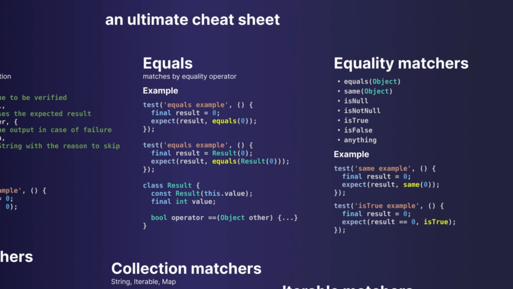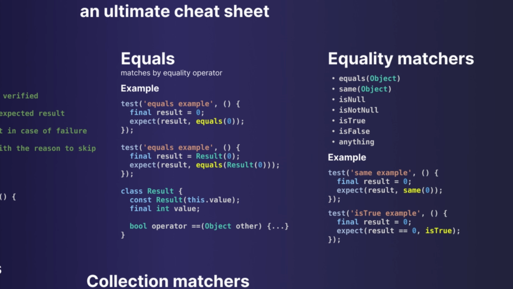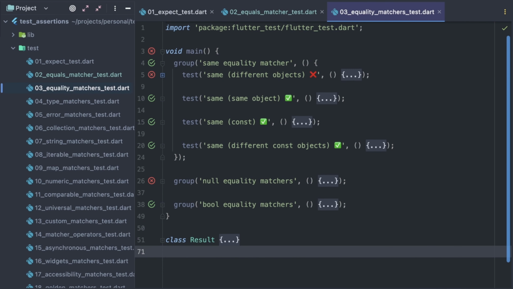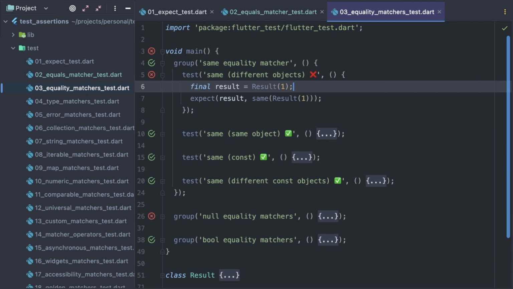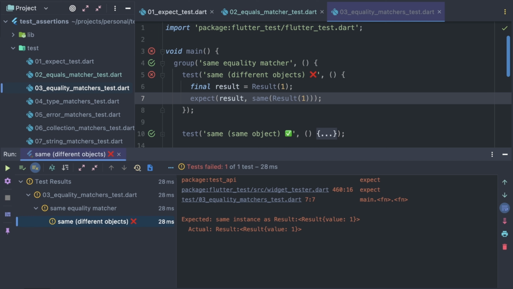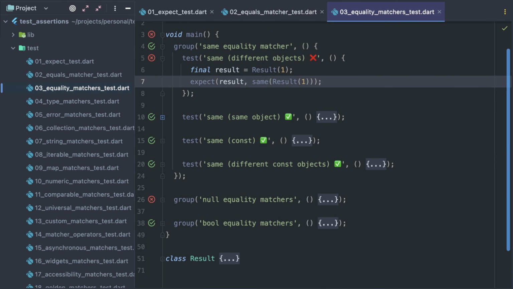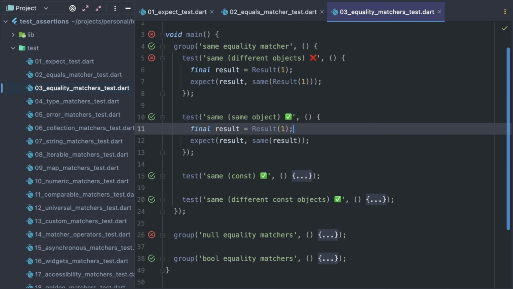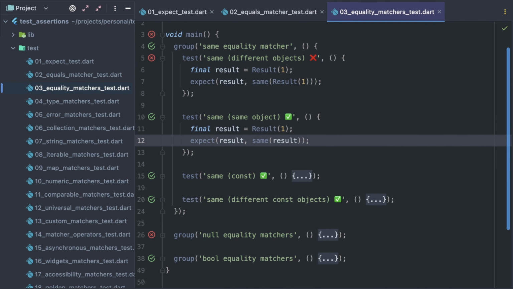Now let's see what other equality operators are available. This test is pretty similar to the previous one, but now it uses the matcher called same. And again, it doesn't pass. The output says expected the same instance as the result. Okay, let's pass the exactly same instance. This test completes successfully. As you can guess, this matcher ensures that references point to the same object in memory.